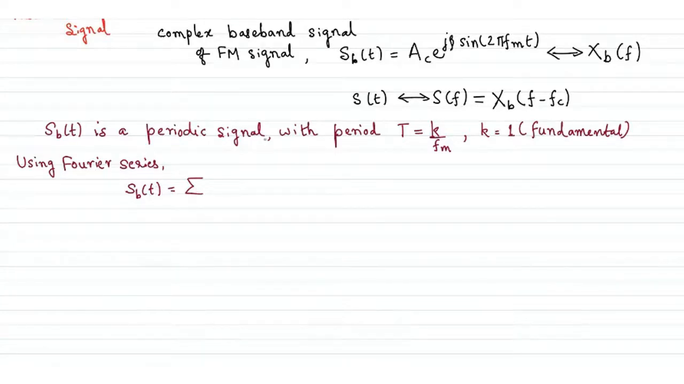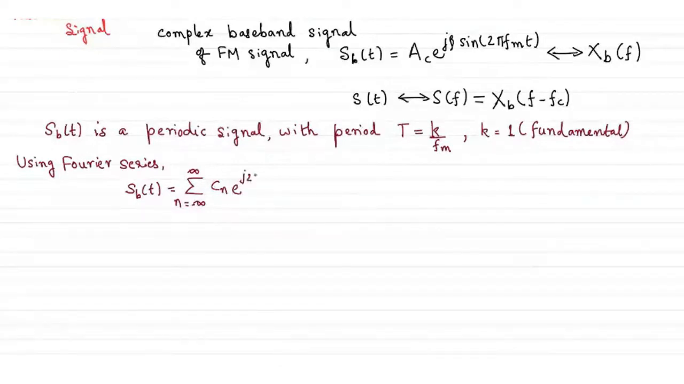Right, so this will give an idea about what frequency components exist in s_b(t), from which you can find out X_b(f). Then, of course, using the shifting property, you can find out the spectrum of the passband signal. That's one of the basic reasons for expressing s_b(t) using Fourier series. Since it's a periodic signal, I can apply the Fourier series, with C_n being the coefficient, and of course we know the expression for the Fourier series.